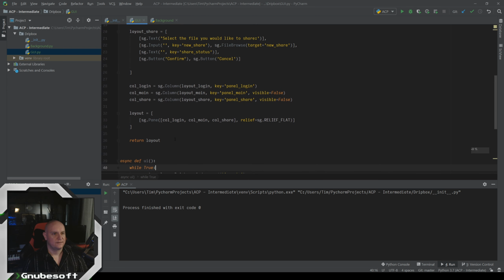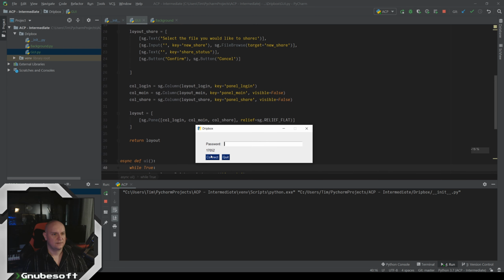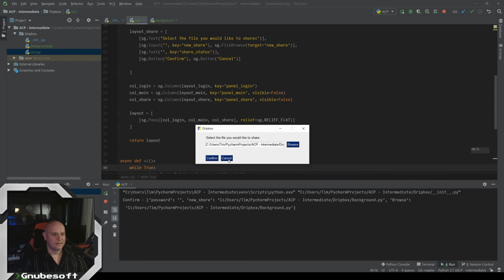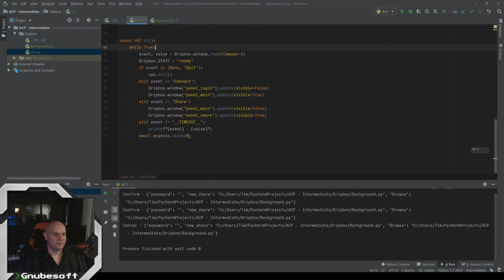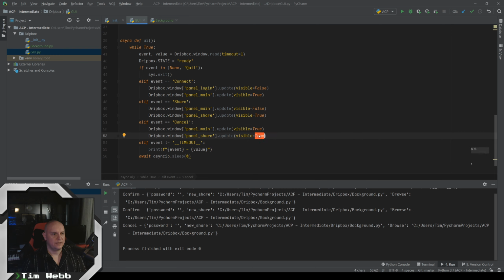All right. This should all work. Yay, okay, so our quit quits. Our connect connects. And our share is working as intended. So now we need to add in our confirm and cancel logic. So let's now do that. We'll do the cancel first because this is going to be really easy. It's basically the opposite of when we hit the share button. So we'll say elif event equals cancel. We make the main panel visible and the share panel not visible.